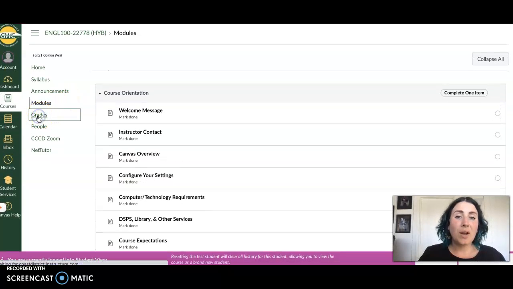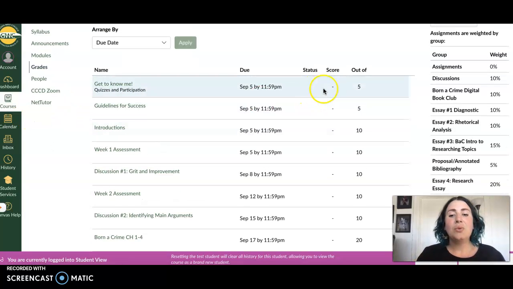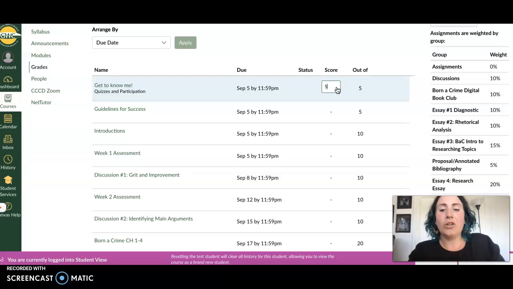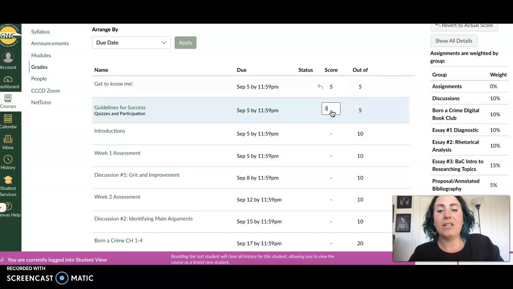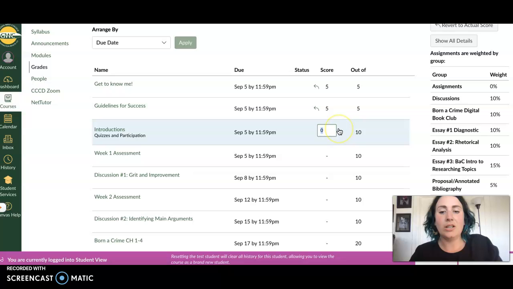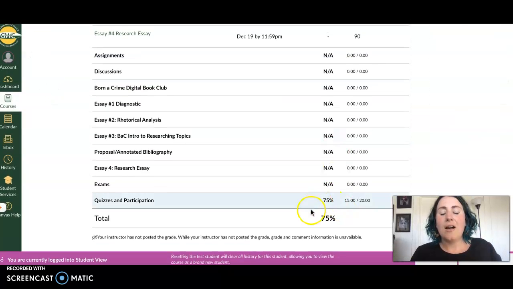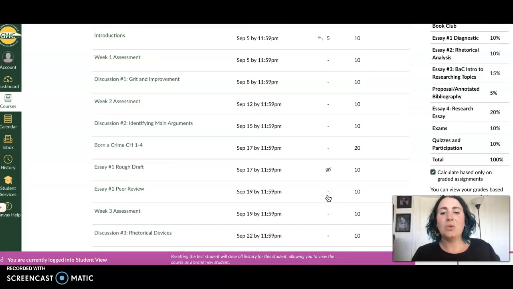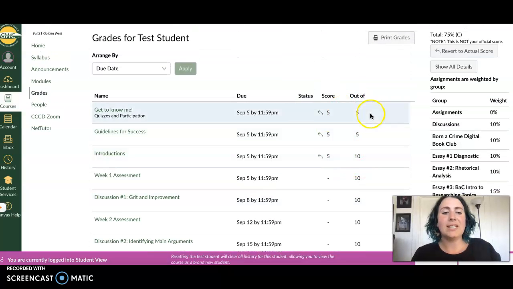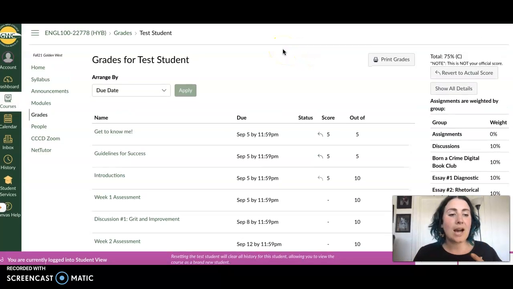Besides that, you want to go to grades and you can check your grades here under grades. And you can also throughout the semester predict what you're going to get in the class, right? By filling in this predicting score here. Let's say you only got a 5 there, and then you can scroll down and look at your grade. It's 75% with those 3 things in the way I predicted it, okay? So you can play around with it and you can see what you might end up with.